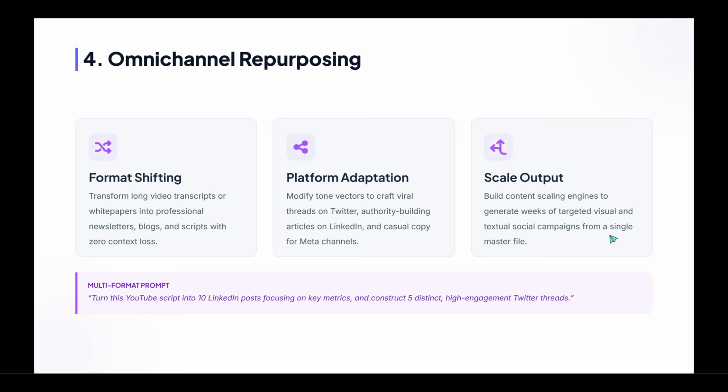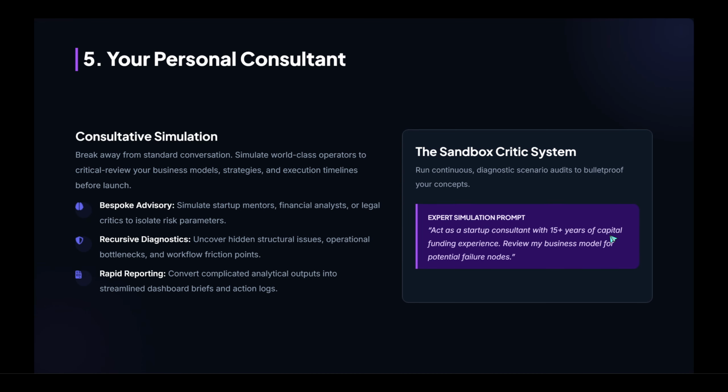Finally, let it act as your personal consultant. Get practical advice on productivity, marketing, or planning, and simulate experts in different industries. Ask for step-by-step recommendations and concise reports you can share with a team. For instance, act as a startup consultant and review my business idea for strengths and weaknesses. Then request risk assumptions, next steps, and a simple implementation checklist.